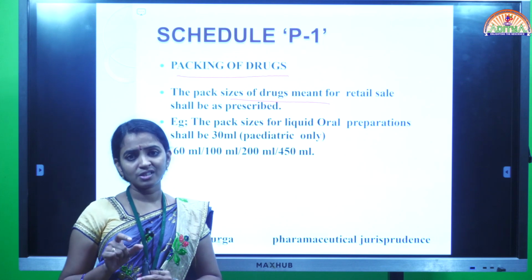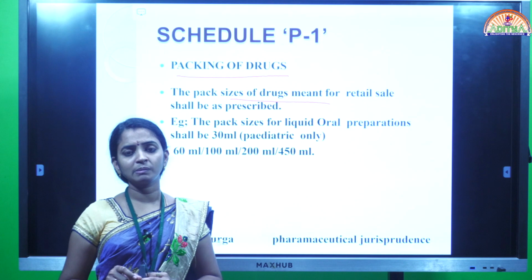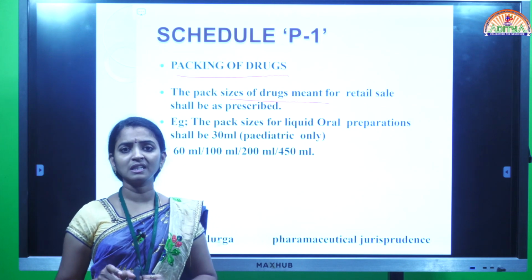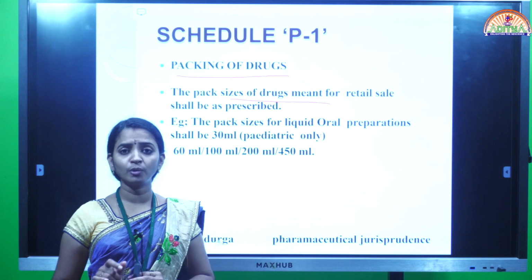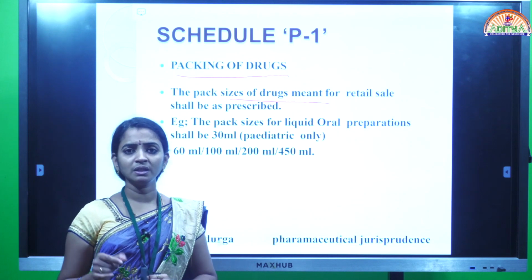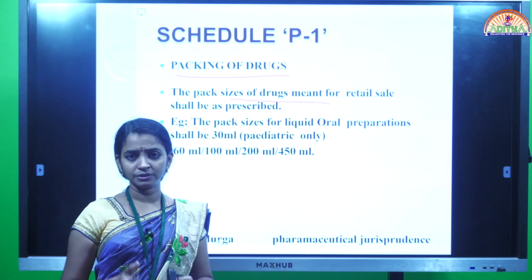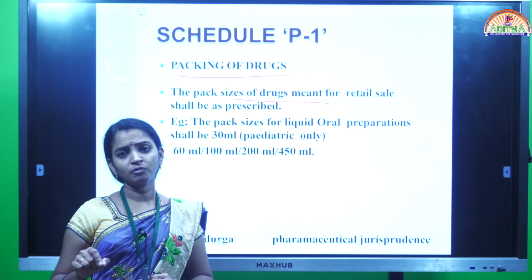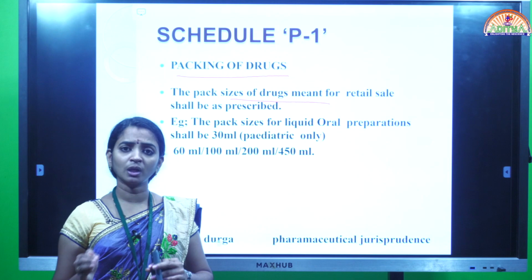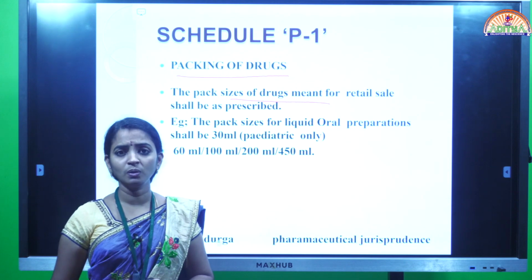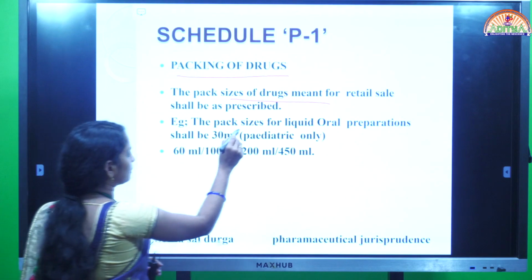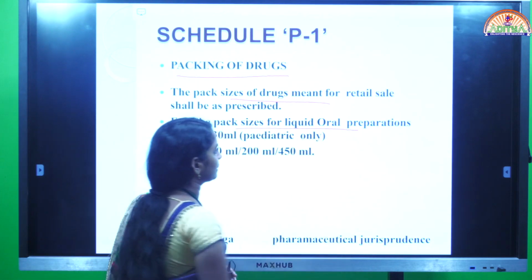Whatever it is, we can see the number of the tablets in a particular packing. Maybe in a single strip it contains maybe 10 tablets only. In some cases the single strip contains maybe 15 tablets or 14 tablets. So like that, depending on the drug or the medication, the packing will vary. At the same time the quantity of the packing also varies. For example, one example is given here, the pack size for liquid oral preparations.